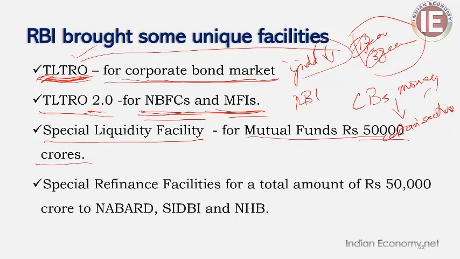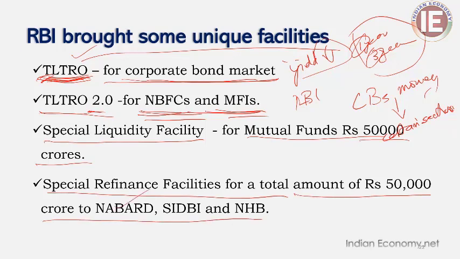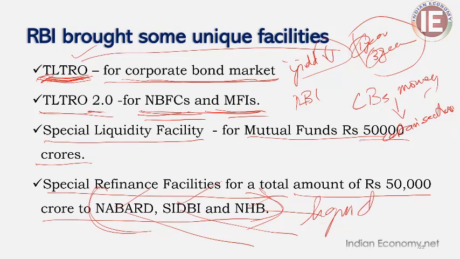And the last one is the special refinance facilities for a total amount of rupees 50,000 crores, which were given to institutions. Remember, NABARD, SIDBI and the National Housing Bank. These institutions usually give loans to other institutions in the housing sector, in small scale industry and for agriculture. So these institutions also need money. They conventionally mobilize funds from the open market, but bond yields are high. Similarly, there is a lack of liquidity because banks are not giving that much money to the open economy.